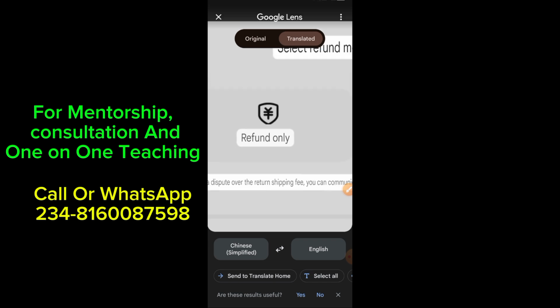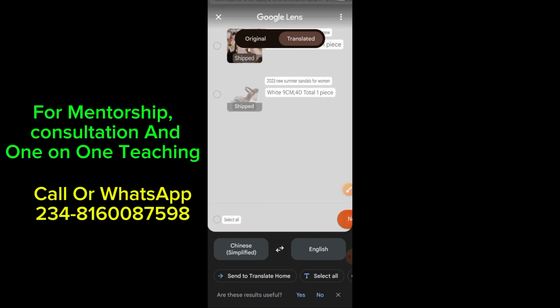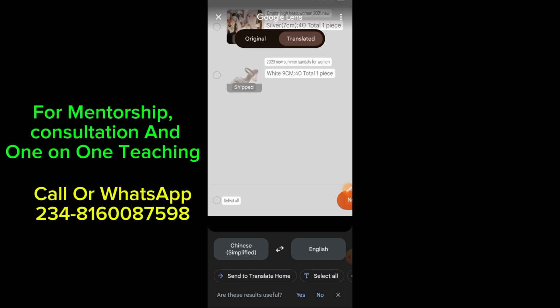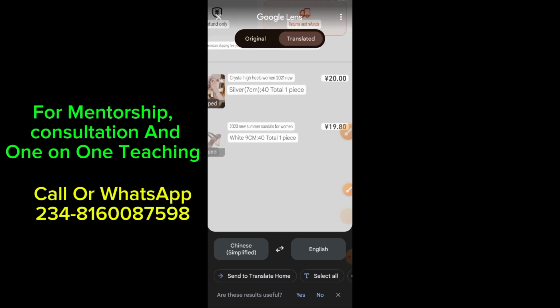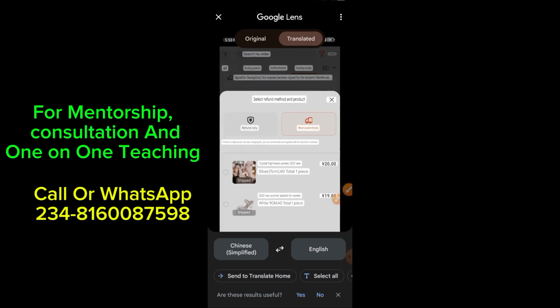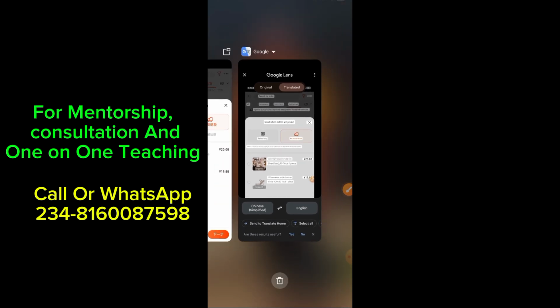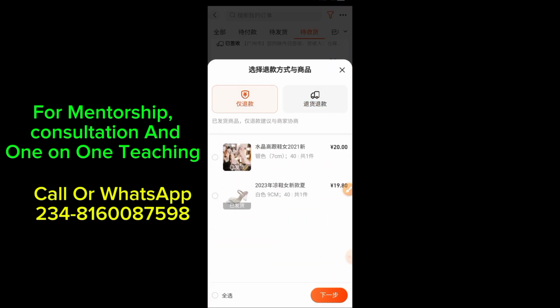So once you choose between these two options, you now scroll down, you select all here. So it will mark all the items that you paid for, and you click on next step. It's as very simple as that. So what I will do now is to click on refund only. I want only my money to be refunded. I don't care if the goods has been shipped or not. So I'm just going to click on here.